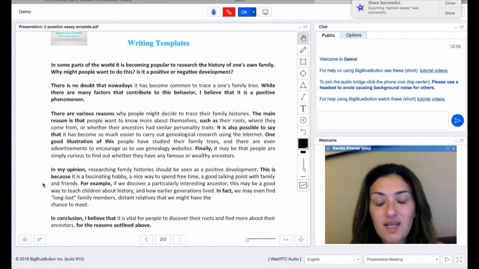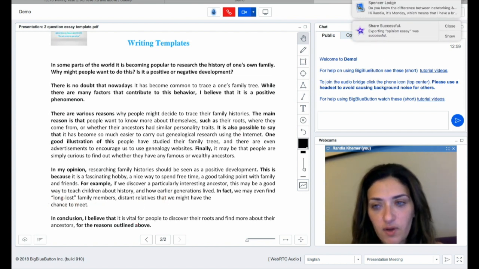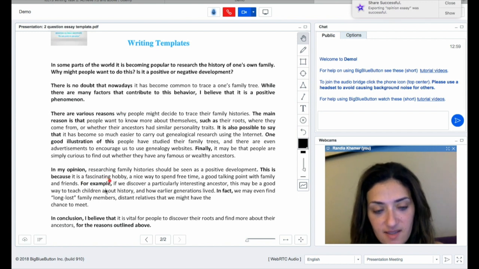Also, this is level 9 because you're using a lot of paraphrase, positive development. You're using ancestors instead of families, generations. All of these words help you to get a higher score. Long lost family members, distant relatives instead of family members. Okay, and then also you're using very complex grammar. You're using listing, using sentences, phrases.